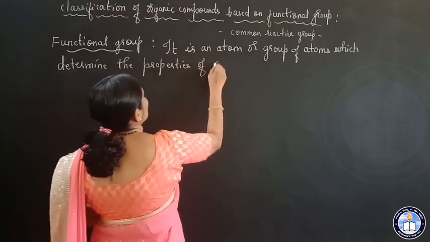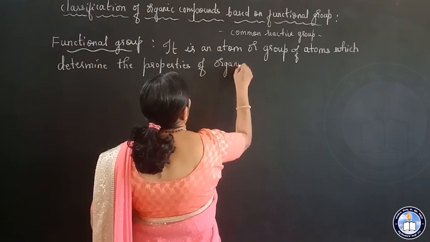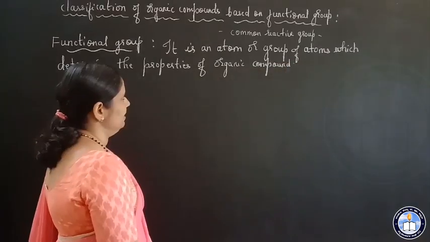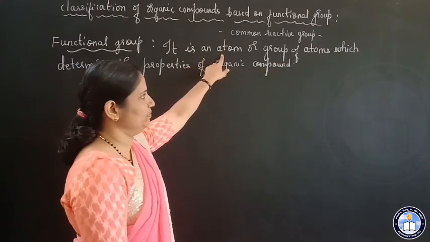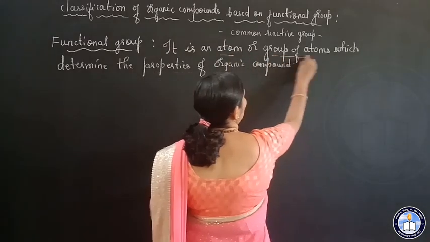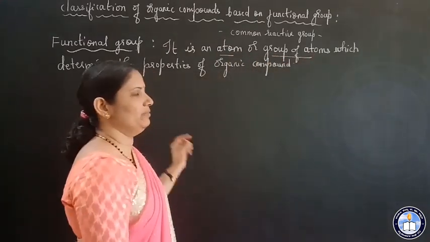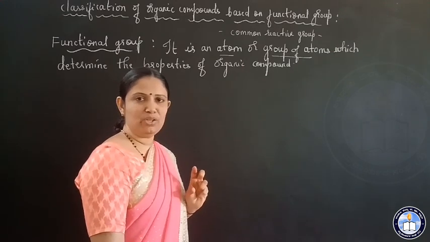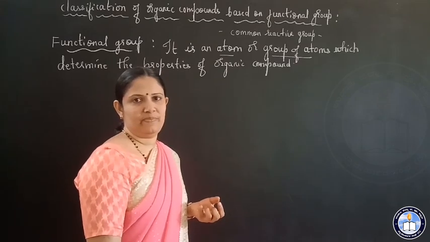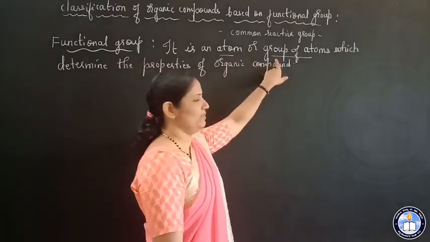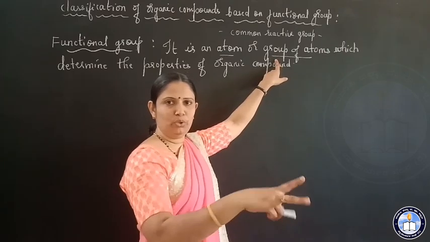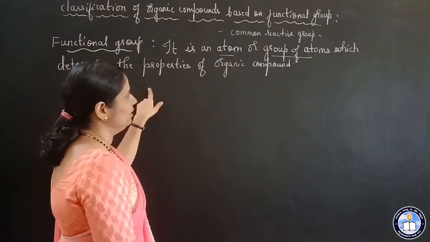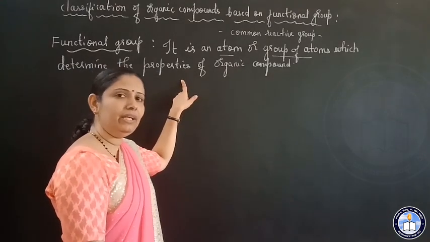See here, if you take halogen, fluorine, chlorine, bromine, iodine, it is an atom. Halogen is the functional group of alkyl halides. So it is an atom. Group of atoms: if you take OH, two different atoms are there. Right? So group of atoms which determine the properties of organic compound.